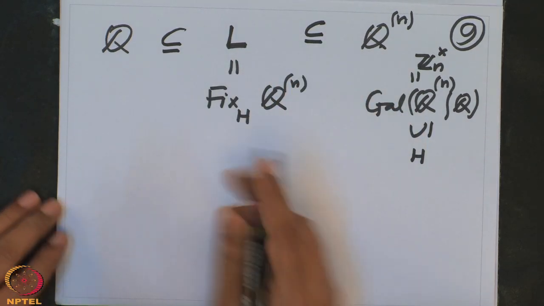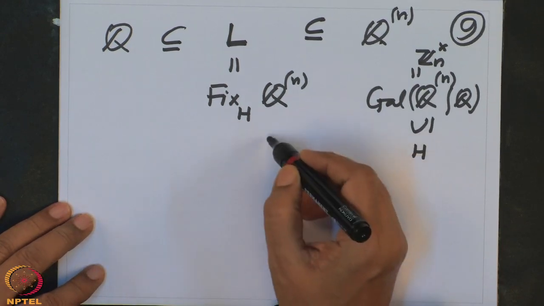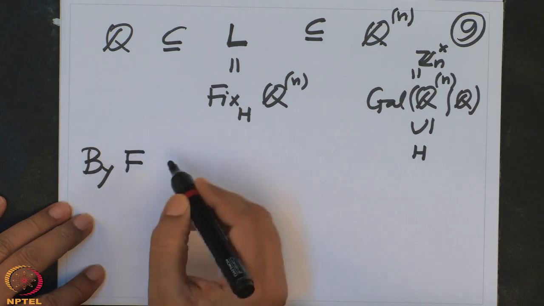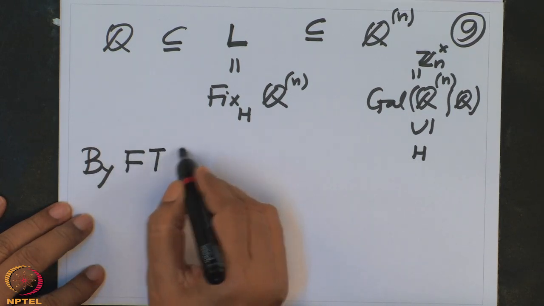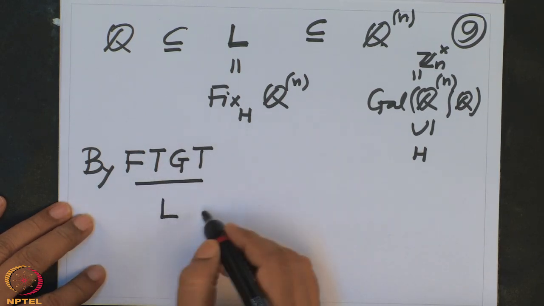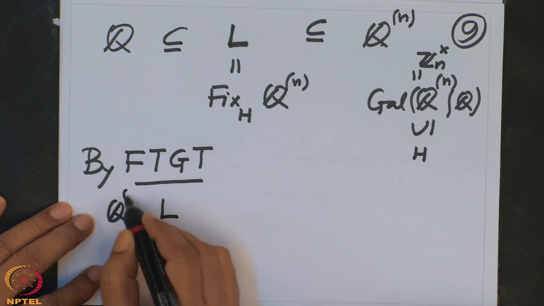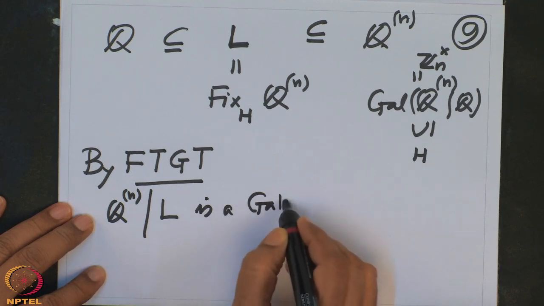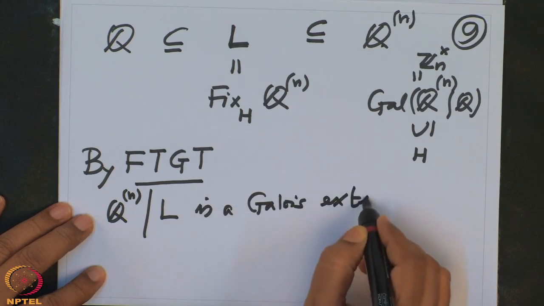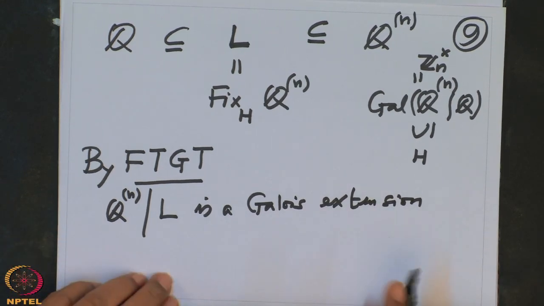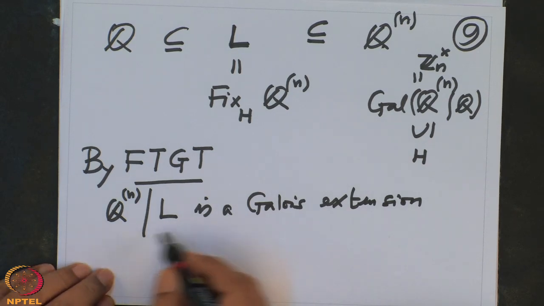And in the fundamental theorem of Galois theory, FTGT, we saw that this extension Q(ζn) over L is Galois, is a Galois extension. And also, what is the order of the Galois group?